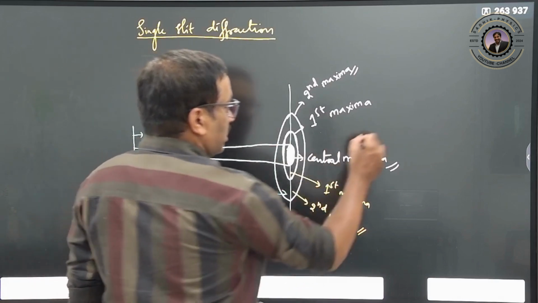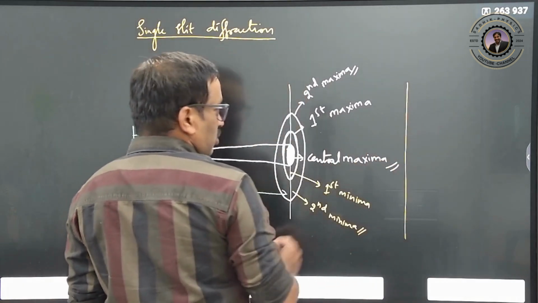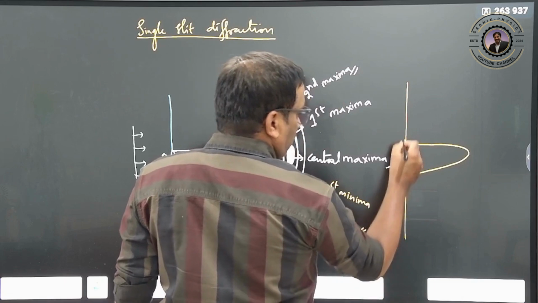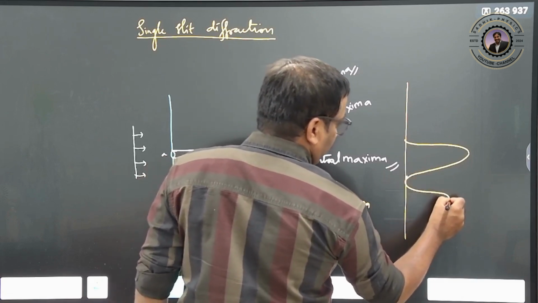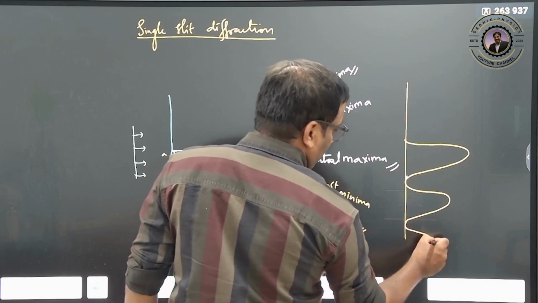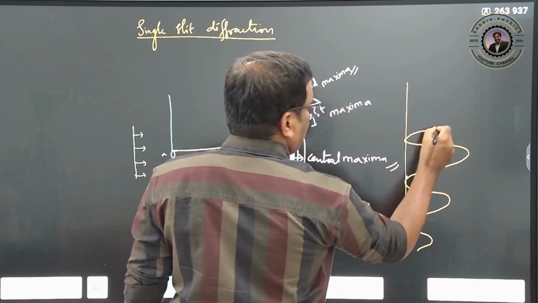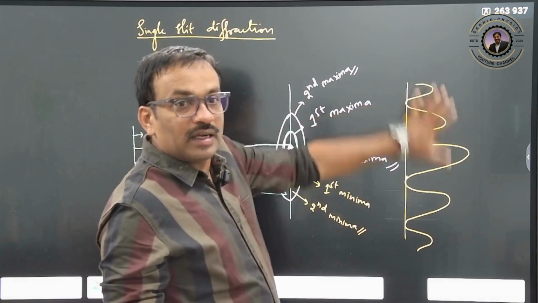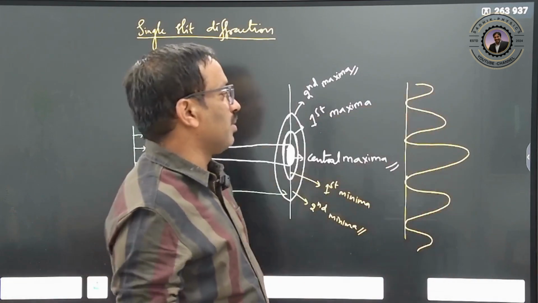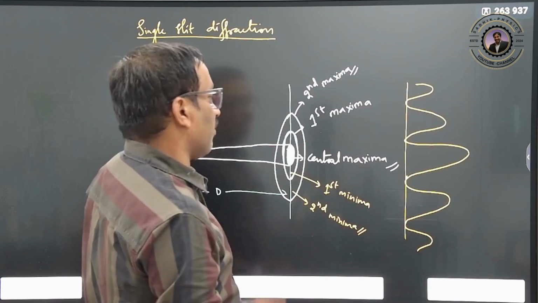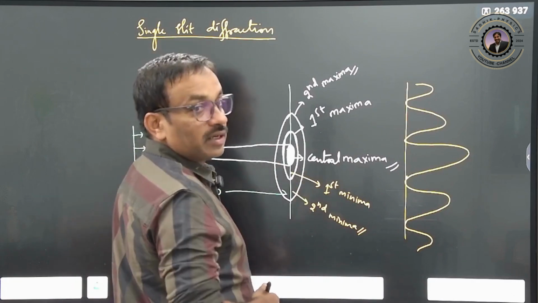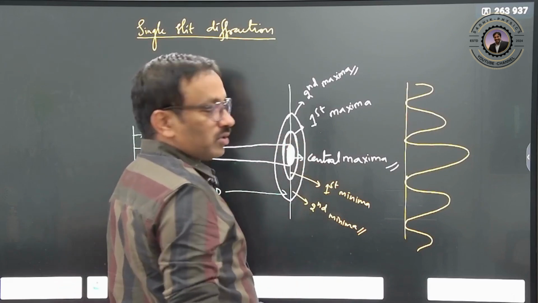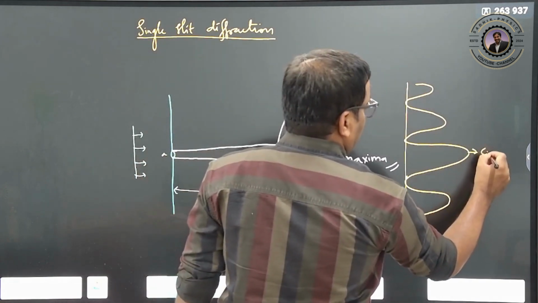But if you look at the intensity distribution, at the central maxima the intensity is very large. Then afterwards comes the first minima, then again the second maxima, and the intensity distribution will be like this. In interference, all bright bands are the same size and the same intensity, all fringes are equal. But here it is not like that. More of the total light is concentrated at the central point. So this is the central maxima.